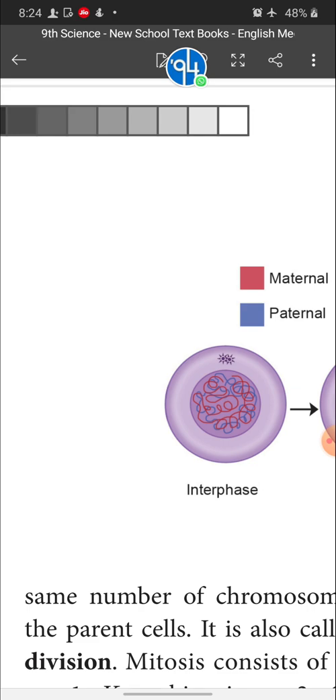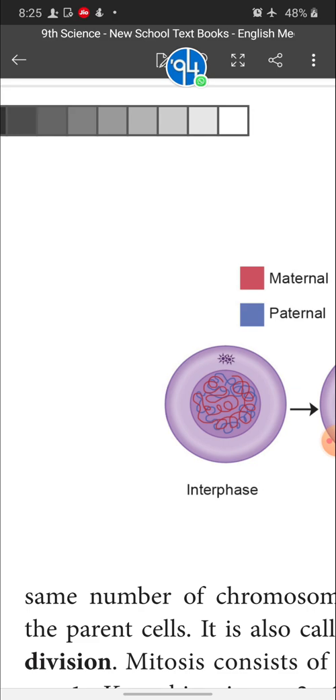Among these 46, 23 are paternal and 23 are maternal, from the sperm and the ovum. The zygote is the progenitor of all living organisms. From the single-celled zygote only, all sexually reproducing organisms, we and you, started their life.